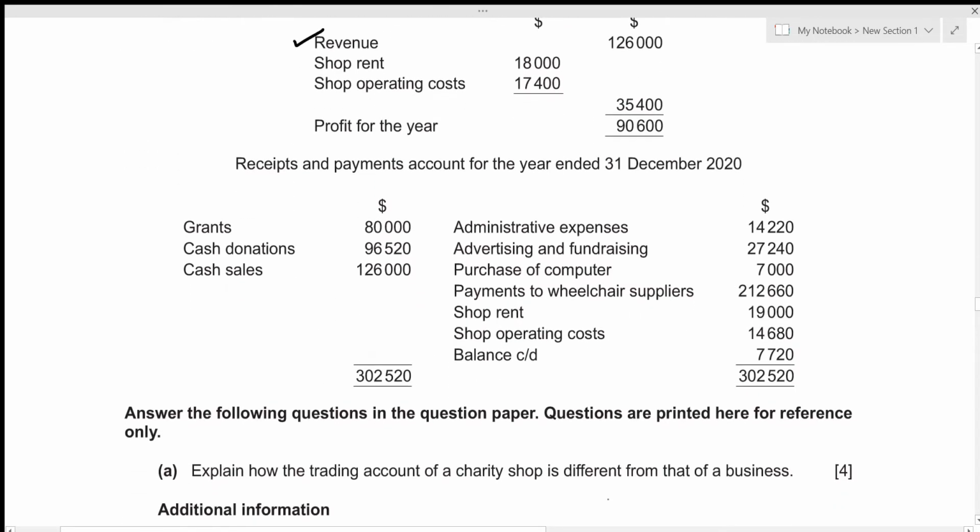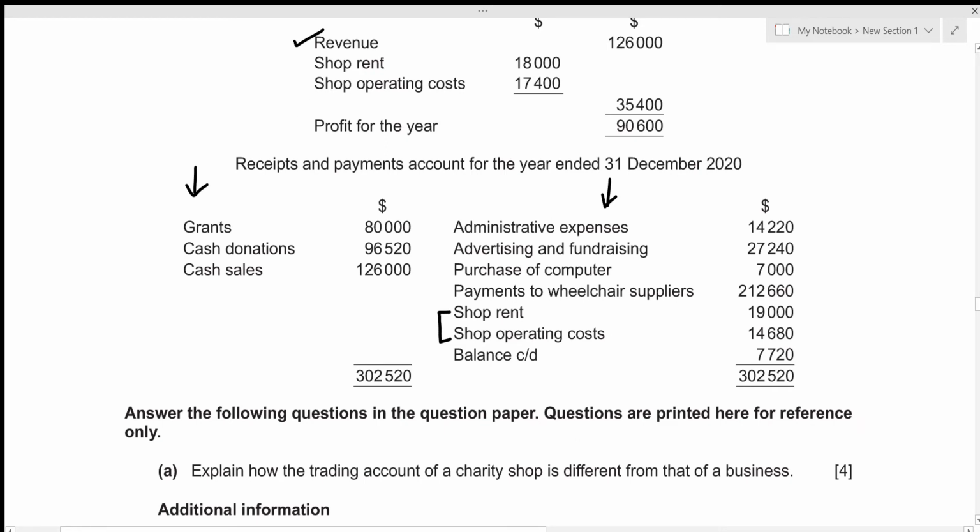We are also given the receipts and payments account for the year ended 31st December 2020. We can understand this as our bank receipts and payments account. This is the amount that we received in our bank account, whereas this is the amount that we paid out from our bank account. The receipts were grants, cash donations, and cash sales, whereas the payments were administrative expenses, advertising and fundraising, purchase of computer, payments to wheelchair suppliers, shop rent, and shop operating costs. These two items are related to our charity shop, and the income statement for the charity shop is given right above.